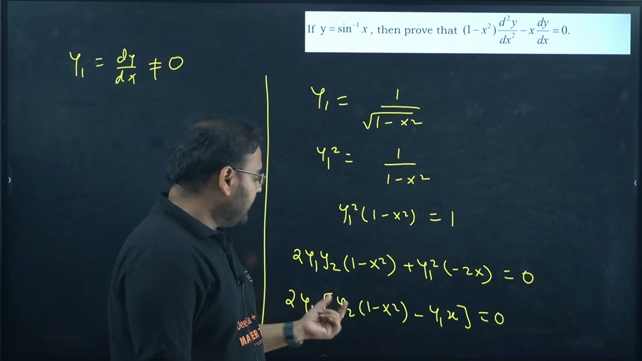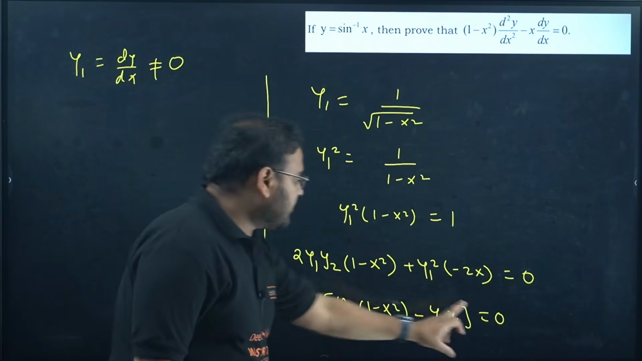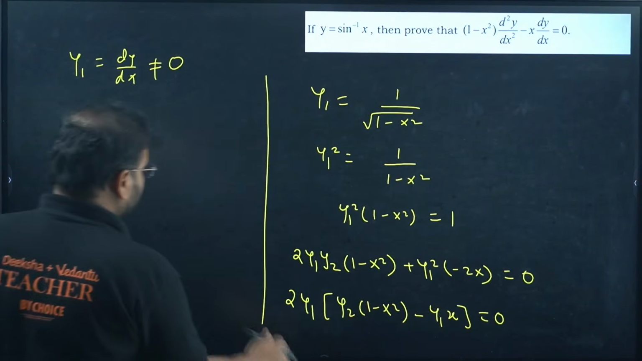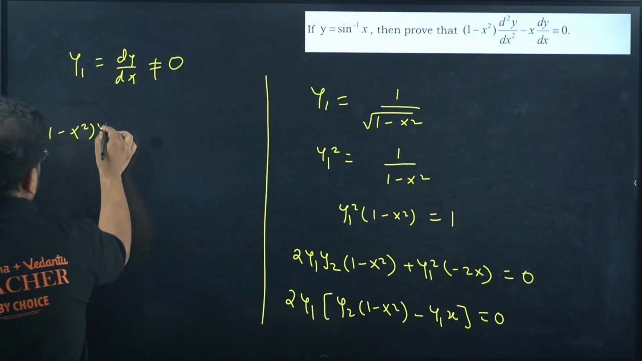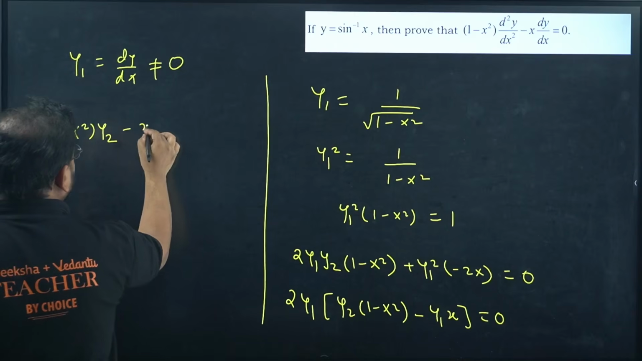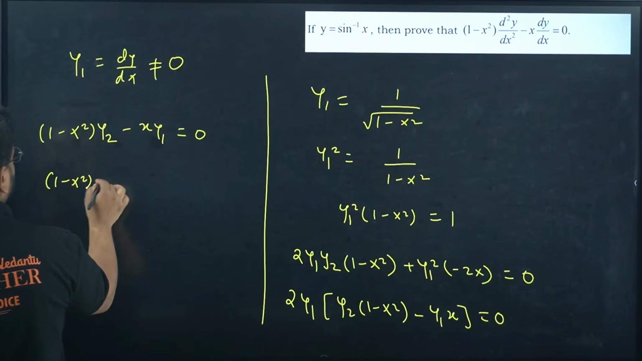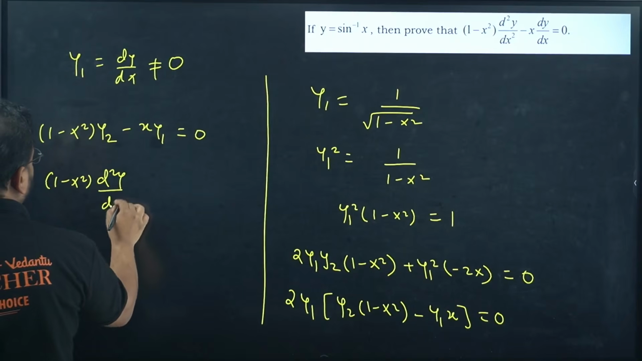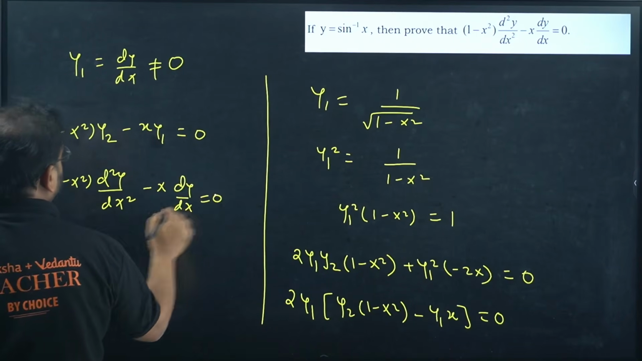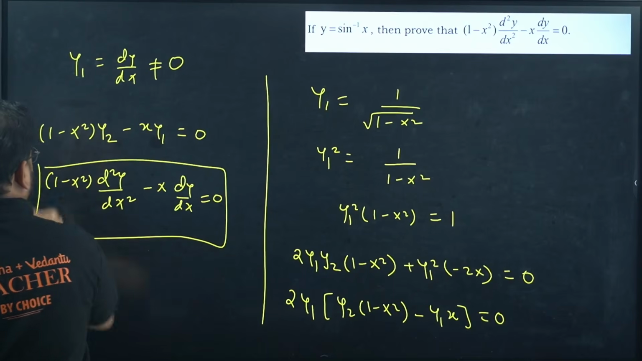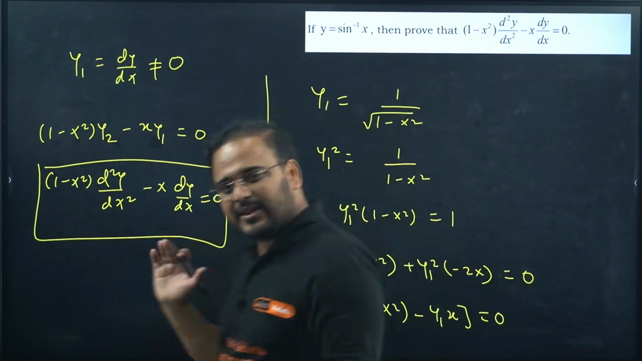All right, sir. If this is non-zero, the other fraction has to be 0, because the product is equal to 0. So 1 minus x square into y2 minus x times y1 is 0. Write the original form: d square y upon dx square minus x times dy by dx is 0. This is a 5 marker question, very easy.